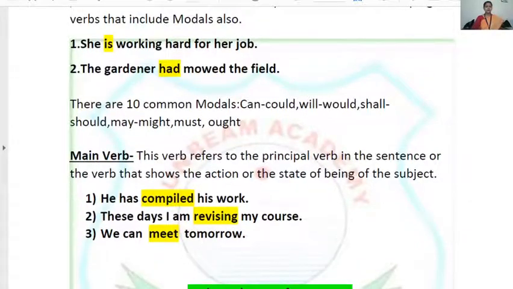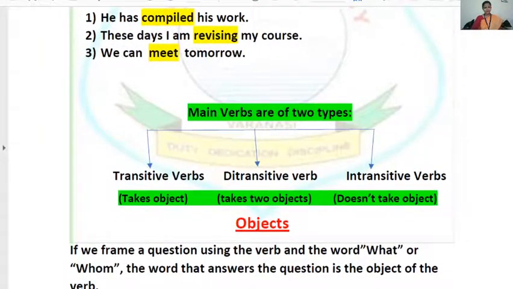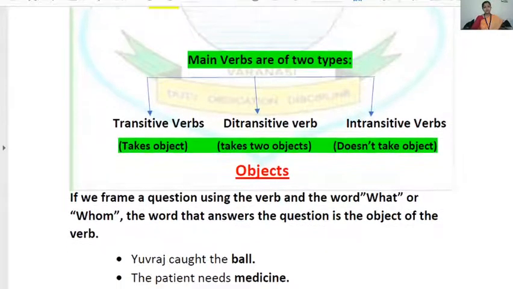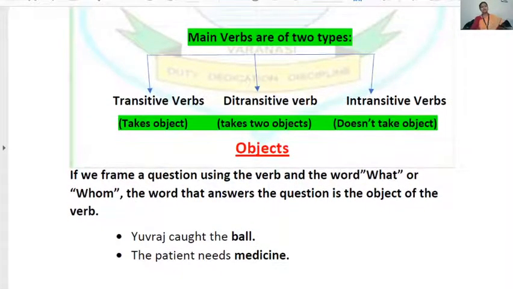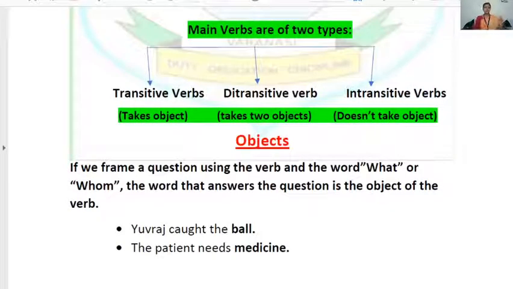Okay, now let's come to the types of main verbs. What are the different types of main verb? Children, mainly the main verbs can be divided into three classes: transitive verbs, ditransitive verbs, and intransitive verbs. Here it is mentioned that transitive verbs are the verbs that take objects. Ditransitive verbs are the verbs that take two objects. And intransitive verbs are the verbs that don't take an object.